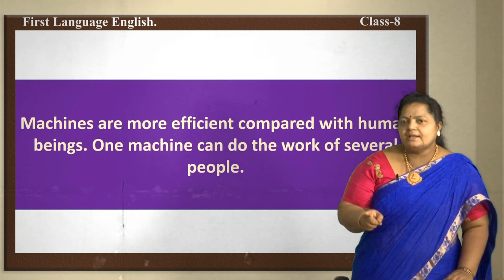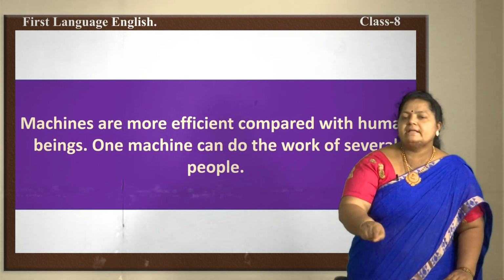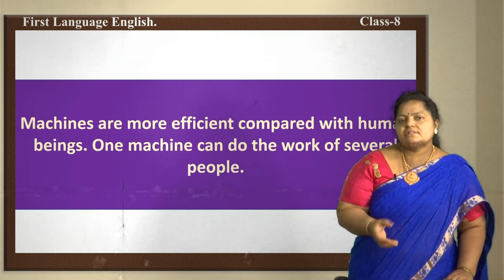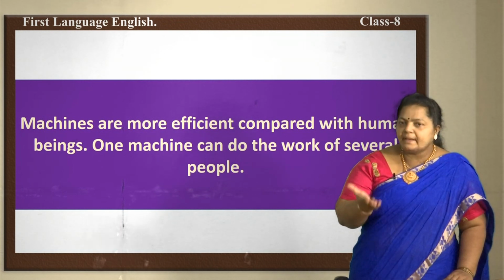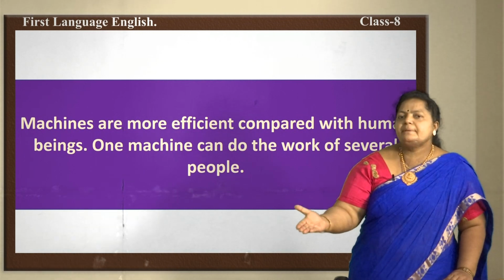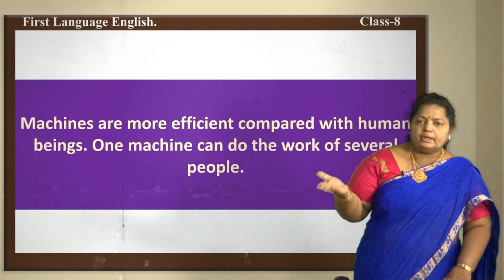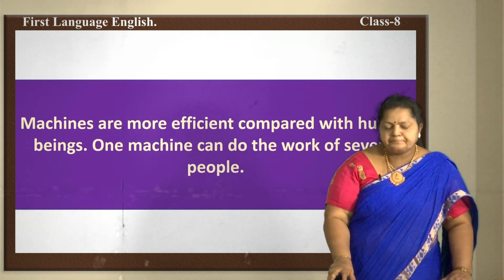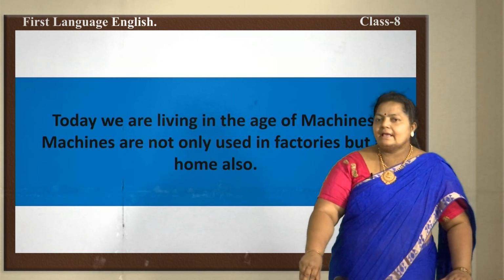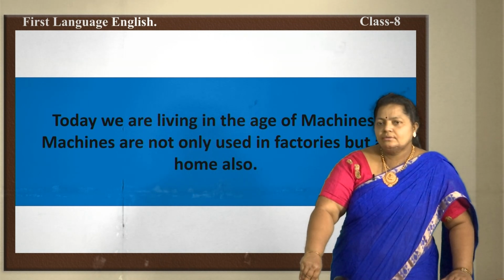Yes, you can agree with me on this point, but man has created machines for our work to be easier. At the same time, they do several people's work at a time. One machine has the efficiency of doing more work compared to human beings. So, today we are living in the age of machines, isn't it? Machines are not only used in factories but also where?